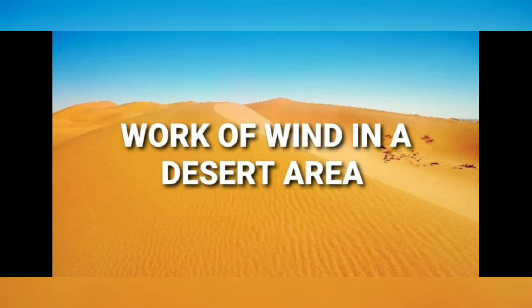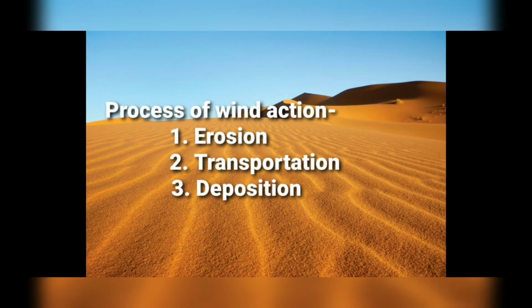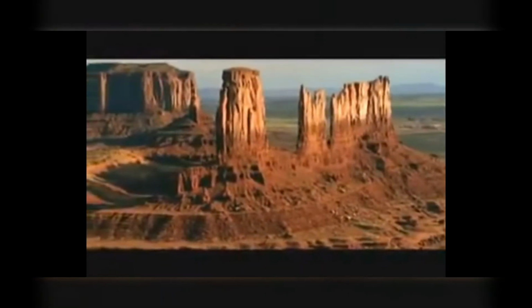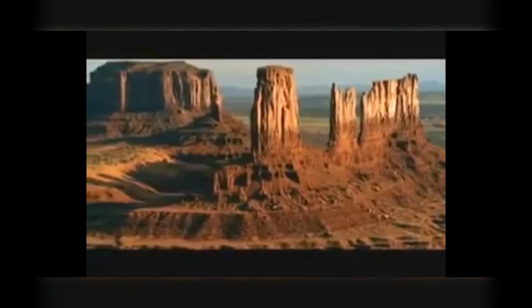Now next is the work of wind in a desert area. The three main processes that play a vital role in the development of aeolian landforms are: number 1, erosion by wind; number 2, transportation by wind; and number 3, deposition by wind. First, let's discuss erosion by wind. The loose particles of sand are easily blown away by strong surface wind. This is known as erosion.